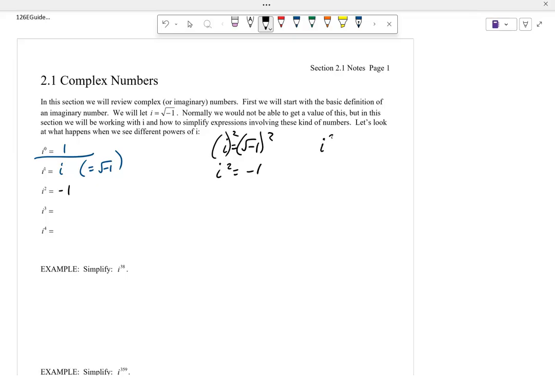Let's go i to the third. If you're breaking down i to the third, you want to take out how many i squareds you have, and then what's your leftover. So i squared times i would be i to the third, there's 3 i's there. We know i squared is negative 1, and the i we just leave as i. So we have negative i. What would i to the fourth be? Well, that's i squared squared.